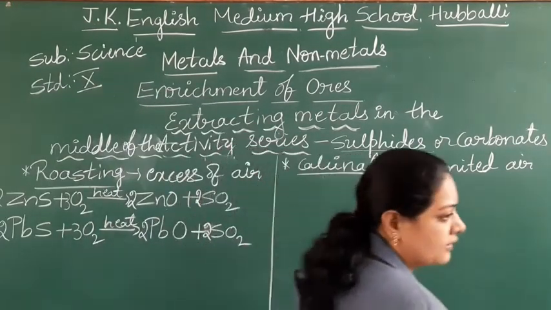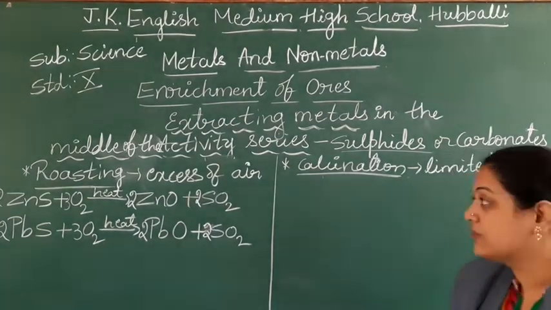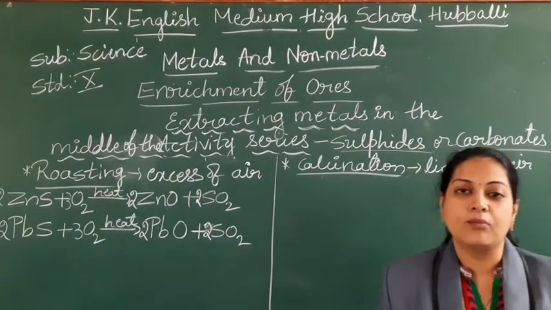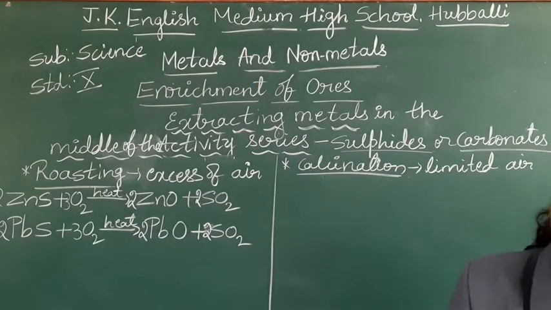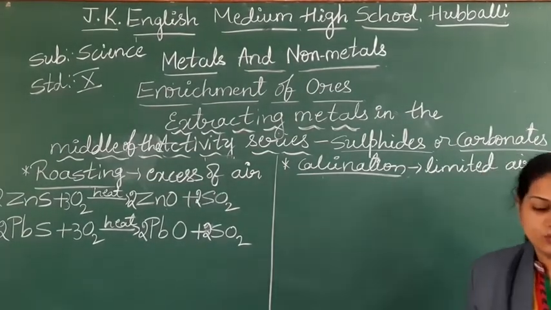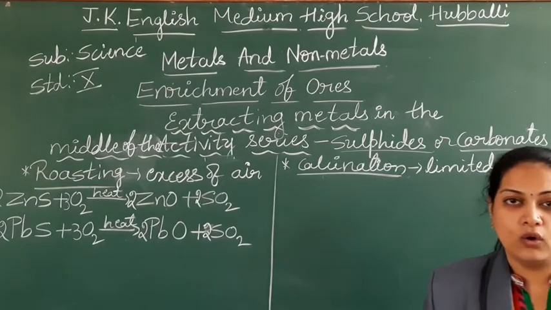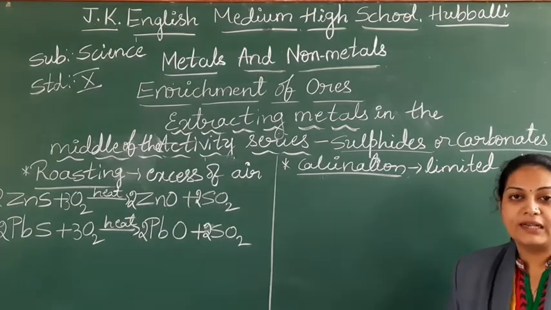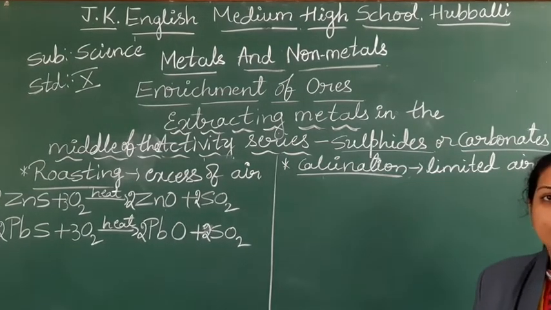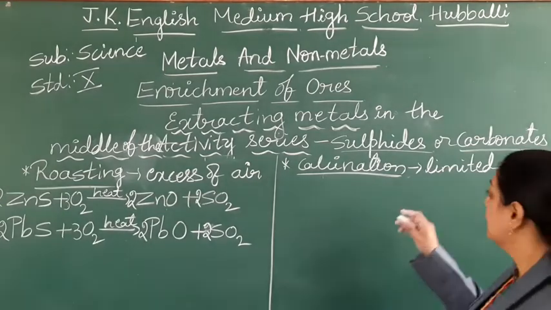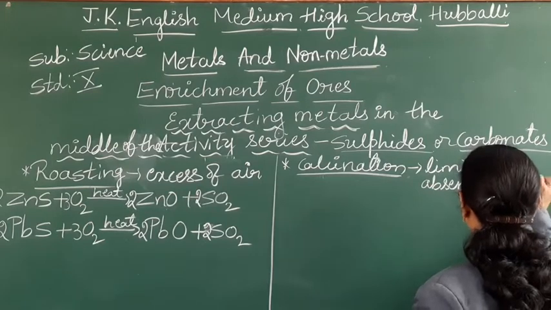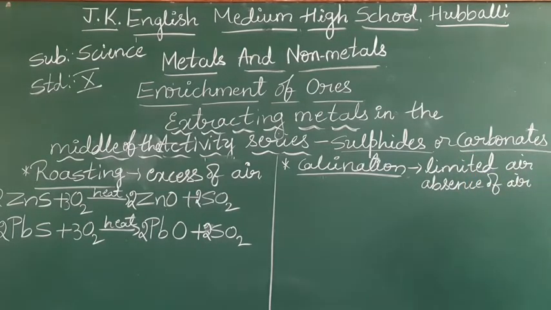Coming to the next one, that is calcination. For the calcination, which one will we take? The carbonates we can convert into the form of oxides with the help of calcination. Take down the definition. What is calcination? The process of heating the ore below its melting point in the absence of air, or you can say limited supply of air.